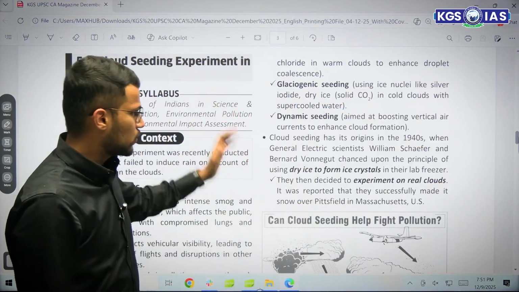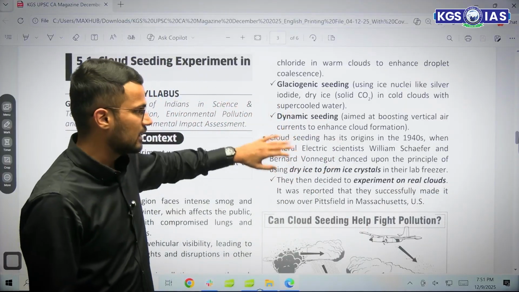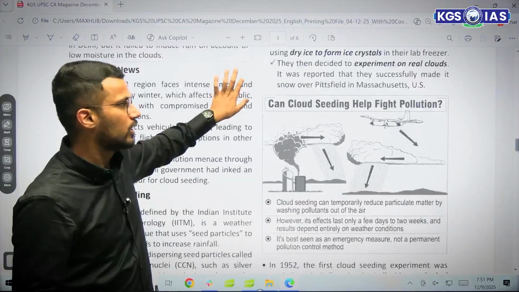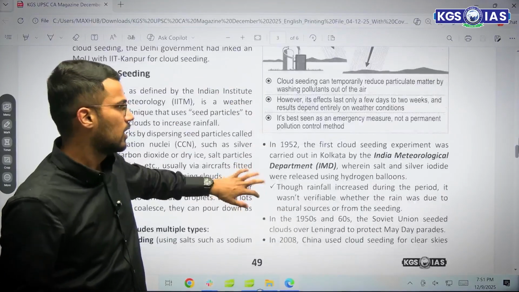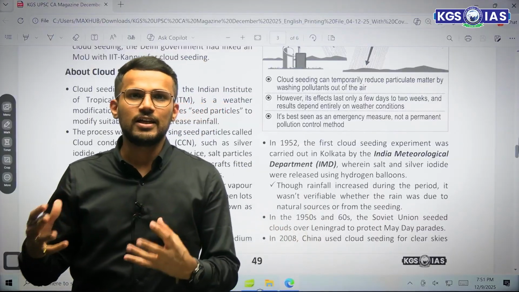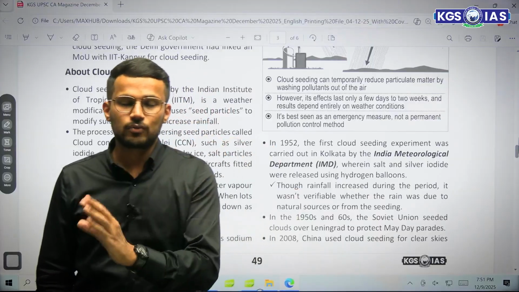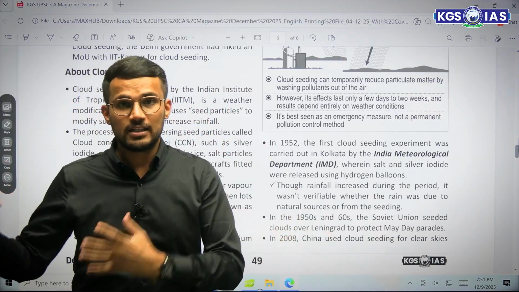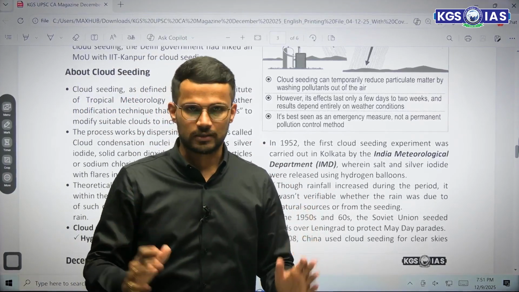Fine. Now, if we talk about the background of the cloud seeding experiment, it was invented in the 1940s, but in India it was used in 1952 in Kolkata. IMD used a cloud seeding experiment to get rainfall. But again, there is hardly any method that would help us identify whether the rainfall occurred because of cloud seeding or something else, whether it is natural rainfall or artificial rainfall. That we won't be able to ascertain, right?